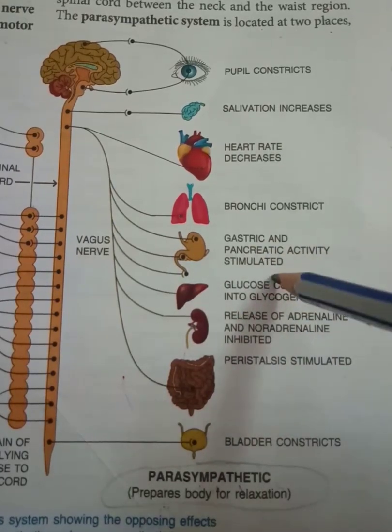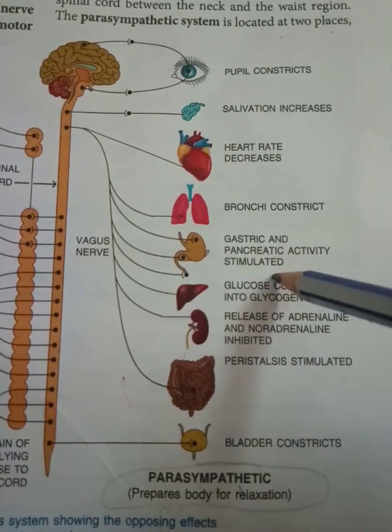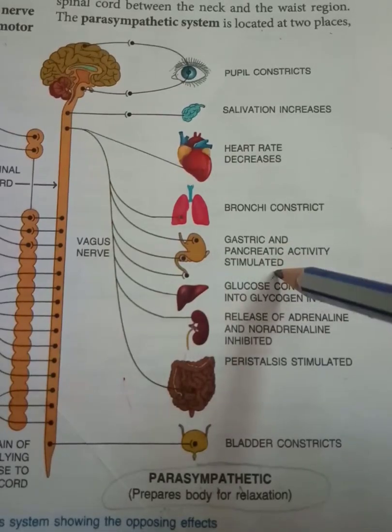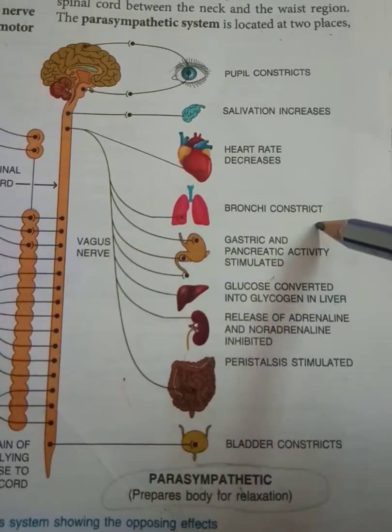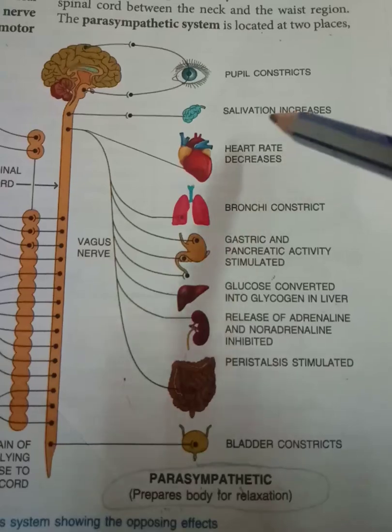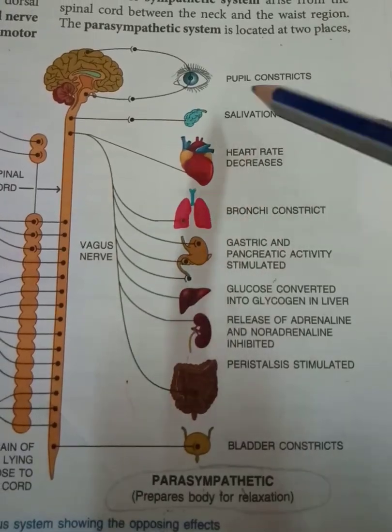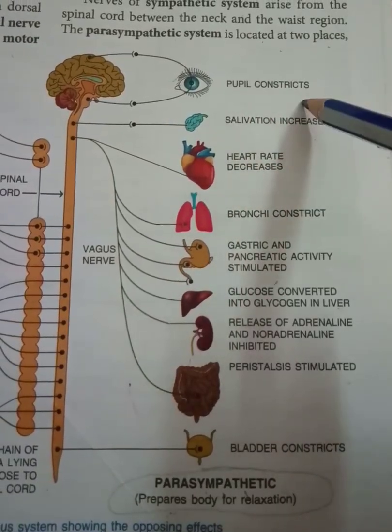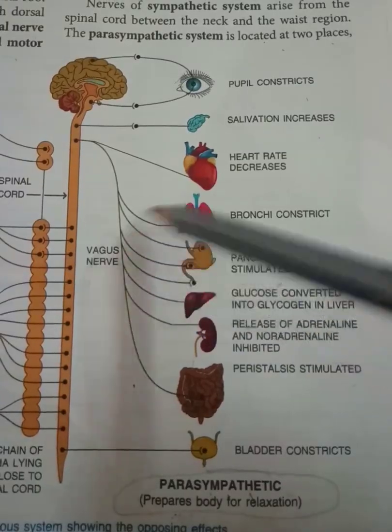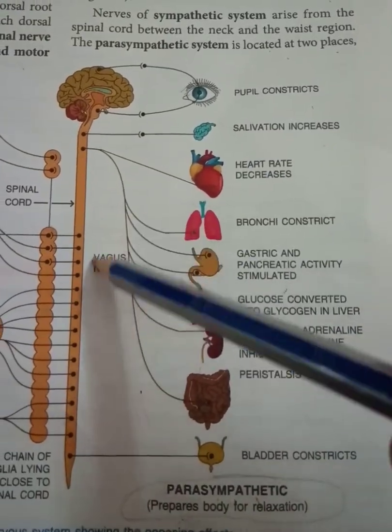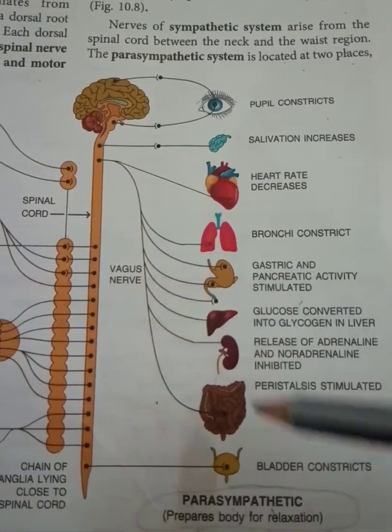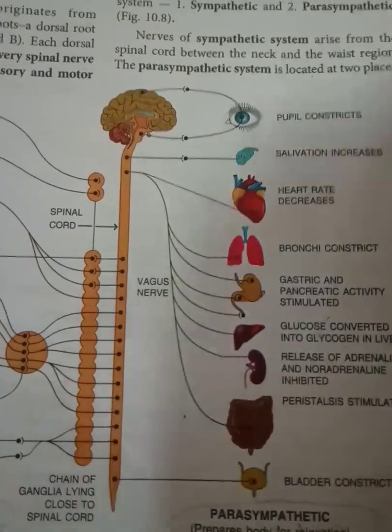Gastric and pancreatic activity stimulated to help the digestive process. Bronchi constrict, heart rate decreases, salivation increases, and pupil constricts. This is the vagus nerve, which is helping all this. This is the part of parasympathetic nervous system.